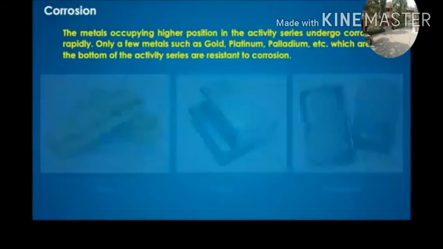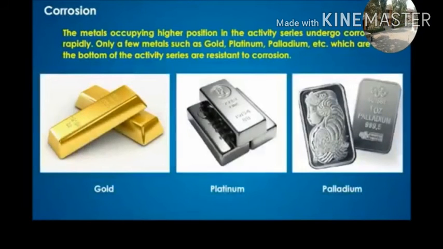This is due to the contact of silver with the atmosphere.